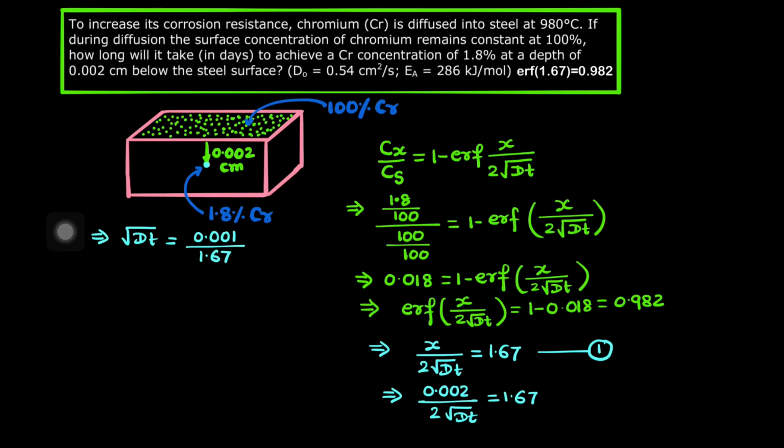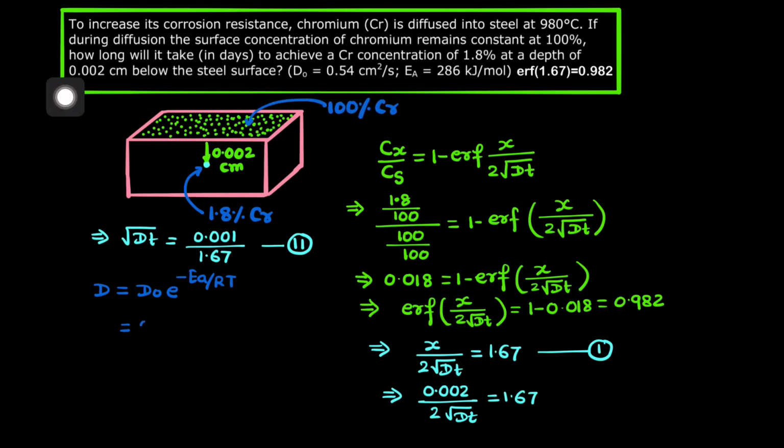Now, this is the first equation. Sorry, already we have taken this as the first equation, let it be second. Now we know that the diffusion coefficient, that is D, is related with diffusivity as D equal to D naught e to the power minus Ea by RT. Now D naught value is given to us, that is how much? 0.54 centimeter square per second.